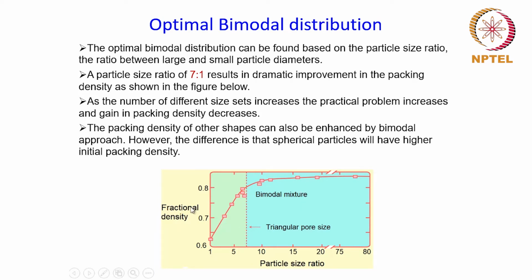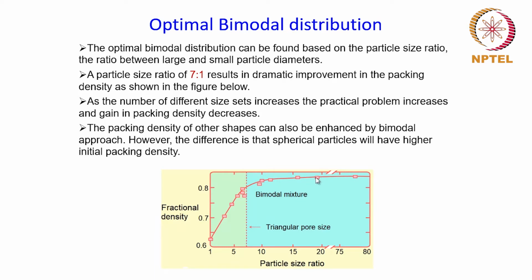The fractional density, which depends on the packing density, is plotted against this particle size ratio, and as you can see from here, the fractional density increases with the particle size ratio up to a point, and then it flattens off beyond a certain point.